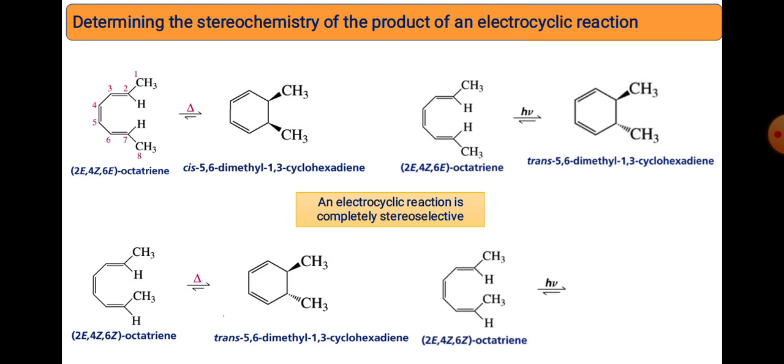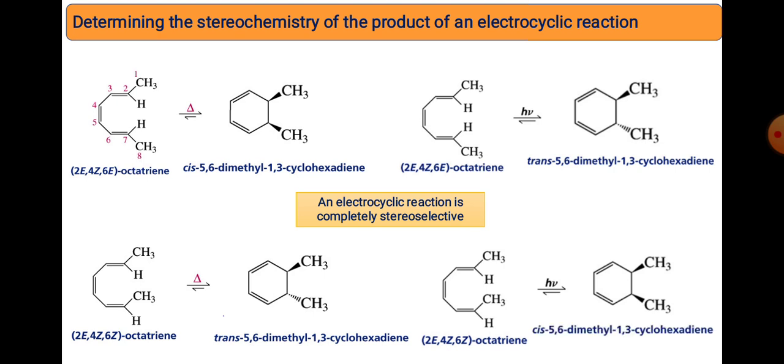And similarly, the same molecule is treated with light. Now the 6 pi electron systems photochemically are conrotatory allowed, and that's why they become cis to cis. That's why these 4 examples are very important in electrocyclization particularly, and based on that we simply conclude that electrocyclic reactions are completely stereoselective as well as stereospecific. Stereospecific means you always get one stereoisomer instead of mixtures of products, and that's why electrocyclic or pericyclic reactions are well known for their stereospecificity.